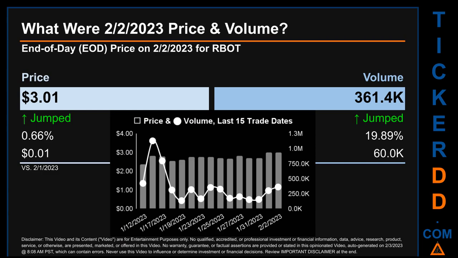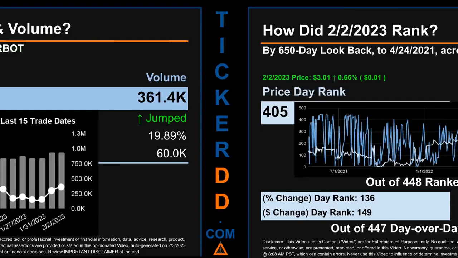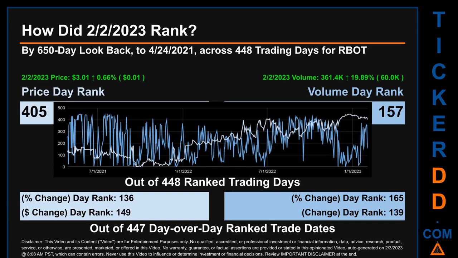The graph shows price and volume for the last 15 trade dates. Across a range of 64 cents, the max and minimum end of day price were respectively 3.01 and 2.37. Volume saw a range of 995.6 thousand, from a day low of 134.4 thousand to a day high of 1.1 million.